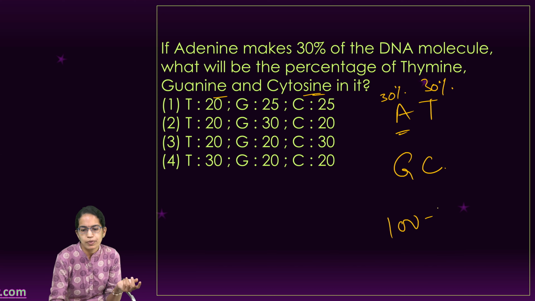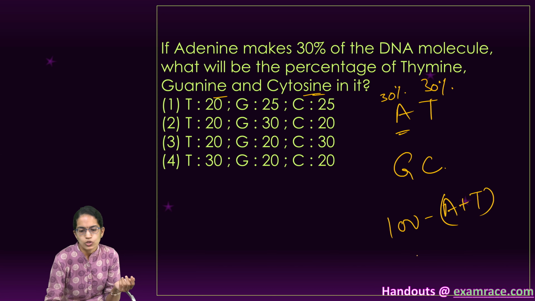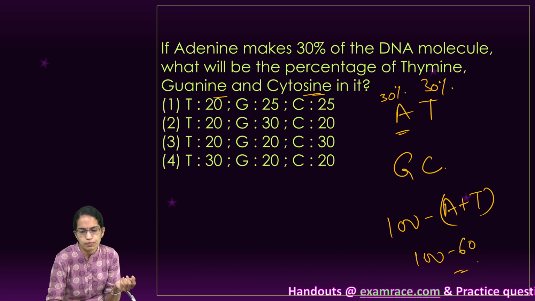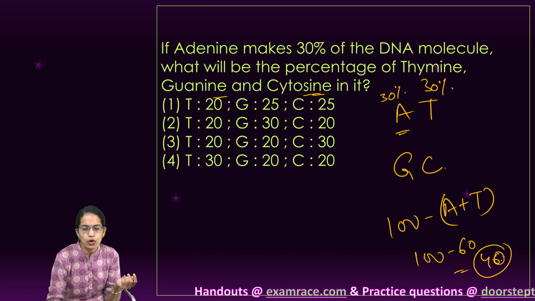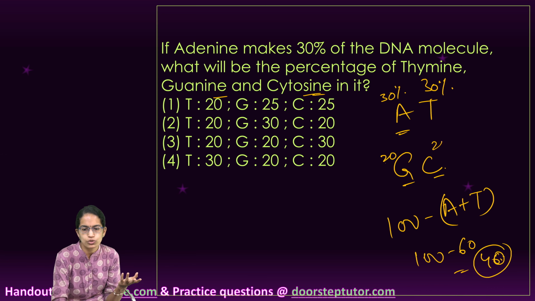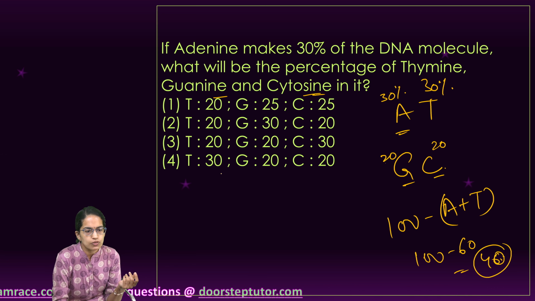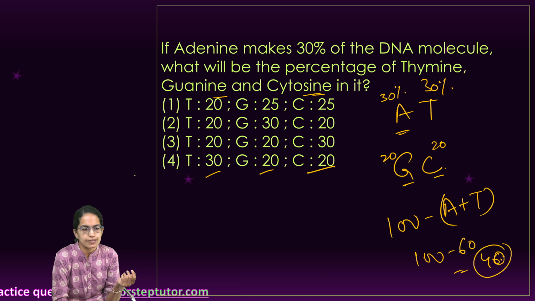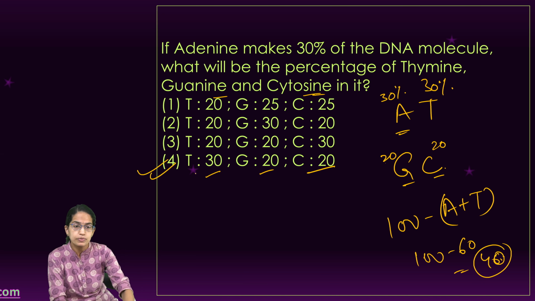Now 100 minus A plus T would give you C and G. So 100 minus 60 would be 40. Therefore, this 40 would make G and C, which is guanine and cytosine. So each of those is 20 and 20. So the correct option would be 30, 20 and 20. So this would become the right answer for this question. I hope this is clear.